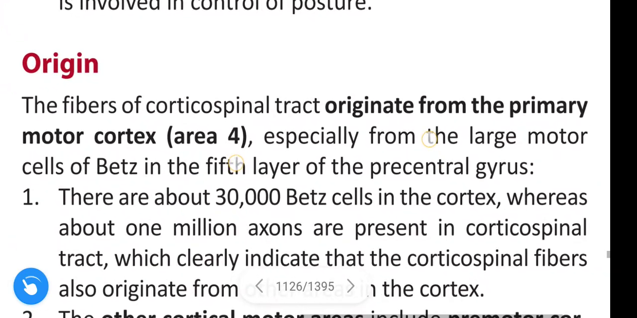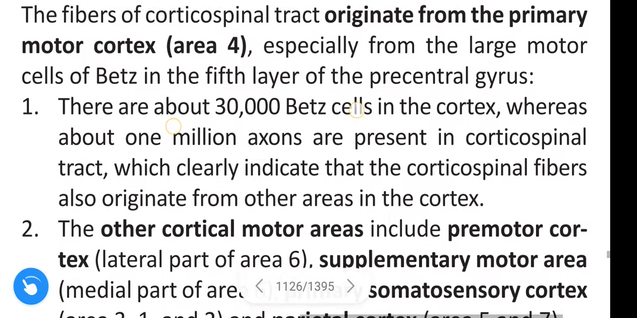Next, coming to the origin. The fibers of corticospinal tract originate from primary motor cortex, area 4, especially from the large motor cells, the Betz cells, in the fifth layer of the precentral gyrus.